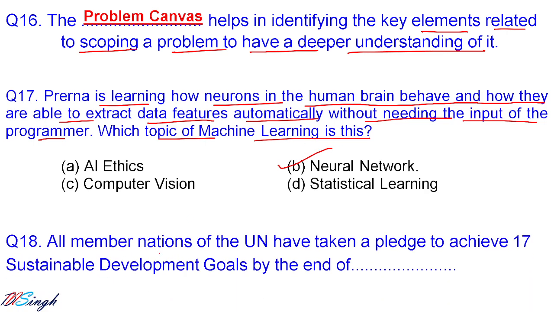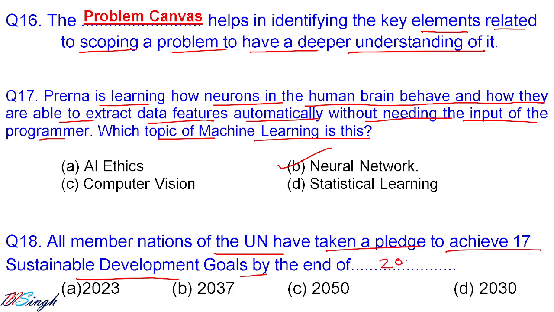Question number 18. All member nations of the UN have taken a pledge to achieve 17 sustainable development goals by the end of 2030. So you need to remember three facts about it. SDG or Sustainable Development Goals have been adopted by the United Nations in 2015. How many are they? They are 17 goals, and they have to be achieved by the timeline that has been put, that is 2030. So the correct option is 2030. You have to keep all these facts in mind.